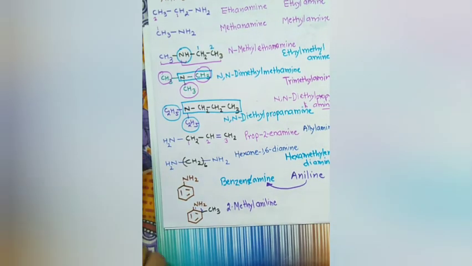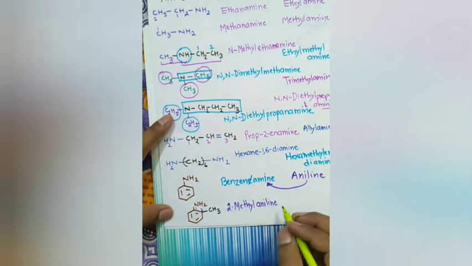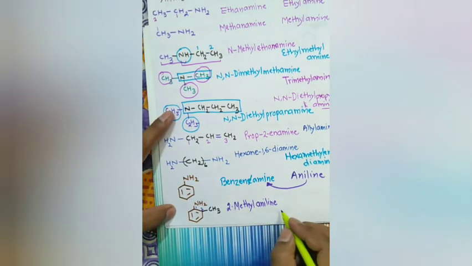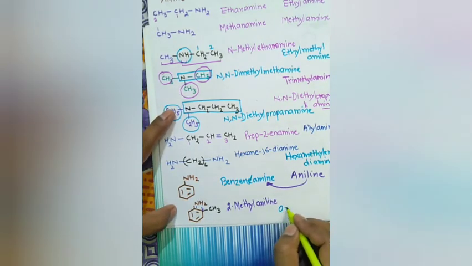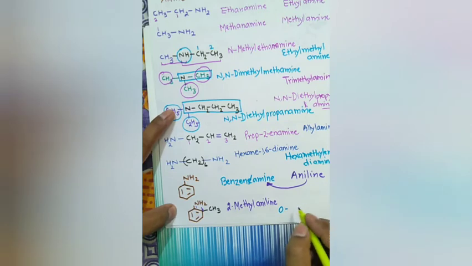Now in common naming, this is called orthotoluidine. O for ortho, toluidine.